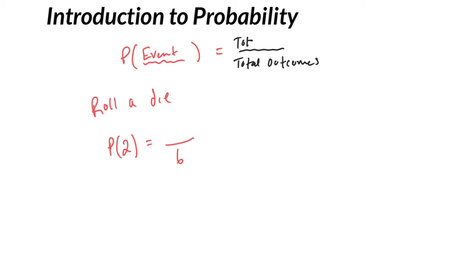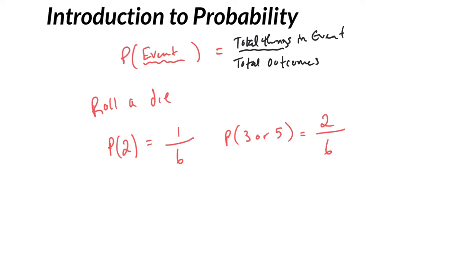Total things in the event. So, for example, in our case, I said rolling a 2. Well, there's only one 2 on the die, so 1 out of 6. But on the other hand, if I said, what's the probability of a 3 or a 5? Well, there's still 6 possible faces on the die, but now there's 1 3, there's 1 5, so there are 2 total things in the event that I'm talking about.